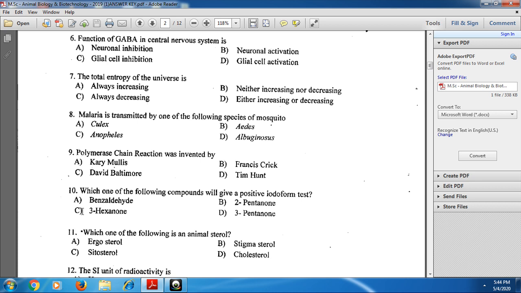And for the 10th question, which one of the following compounds will give a positive iodoform test? This is a chemistry question, and the correct answer is 2-pentanone.